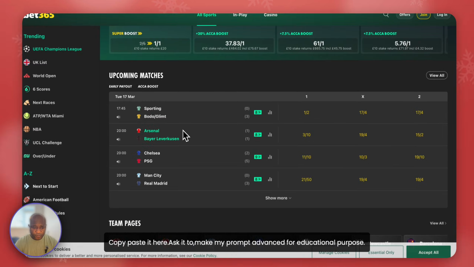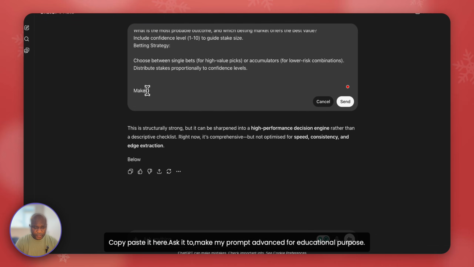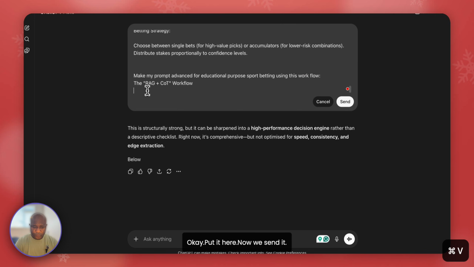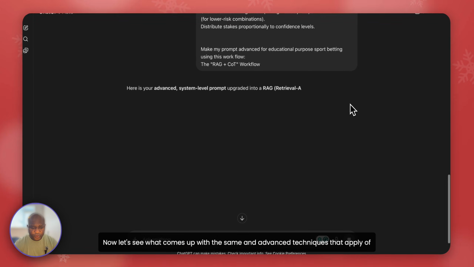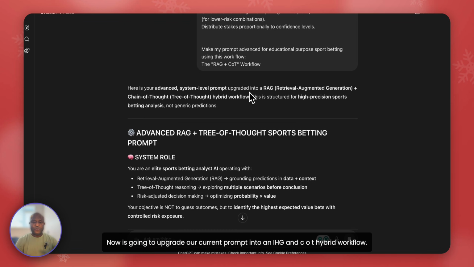RAG and COT workflow, copy, paste it here. Ask it to make my prompt advanced for educational purpose sport betting using this workflow. Okay, put it here. Now we send it. Now let's see what it comes up with. It's saying an advanced technique, blah blah blah. Upgraded. Now it's going to upgrade our current prompt into a RAG and COT hybrid workflow.